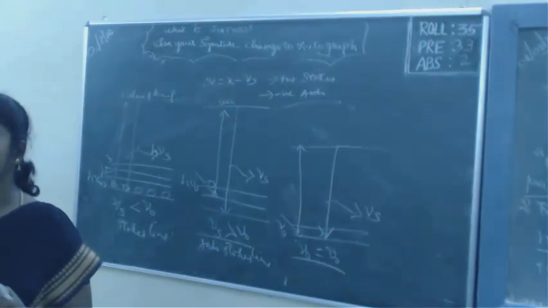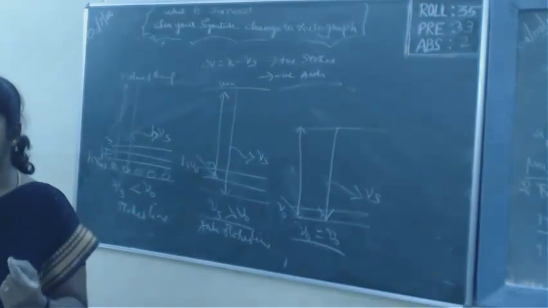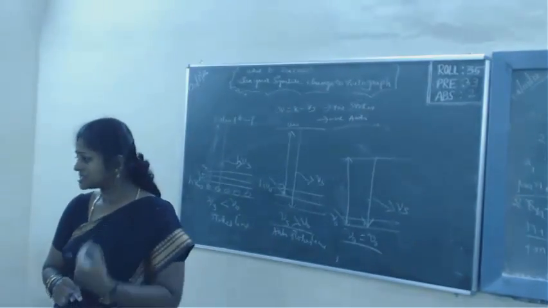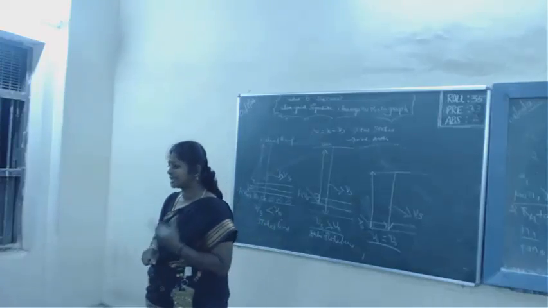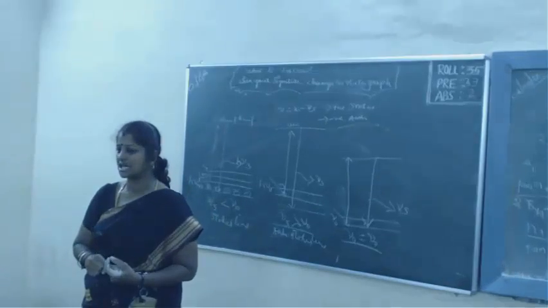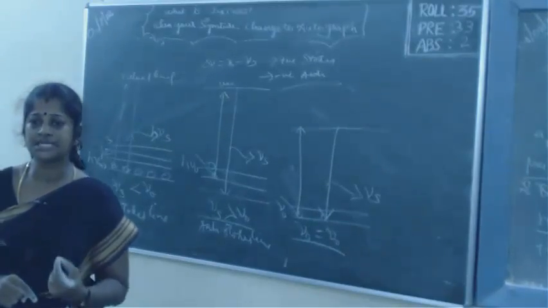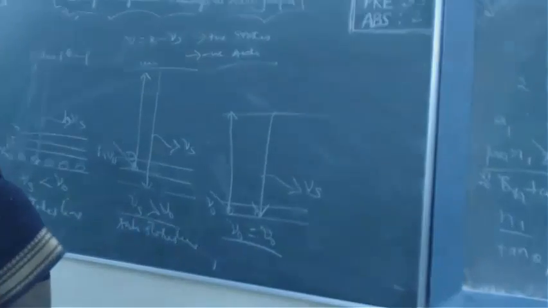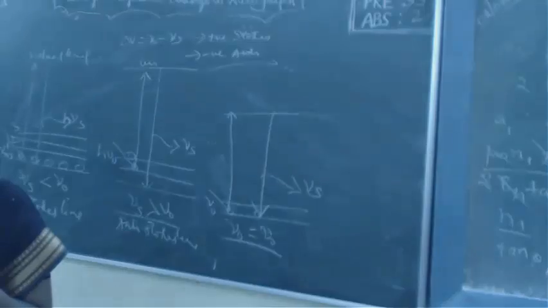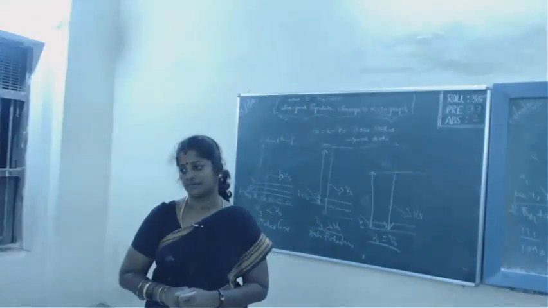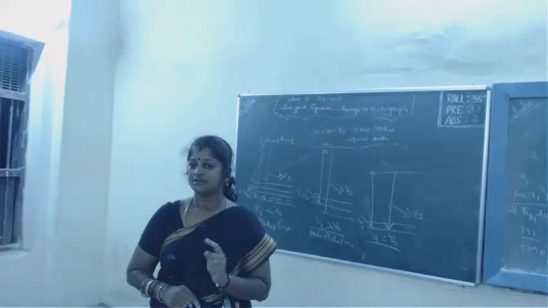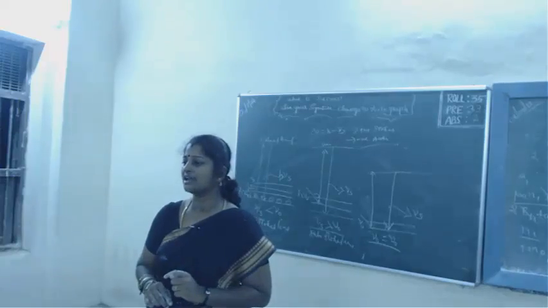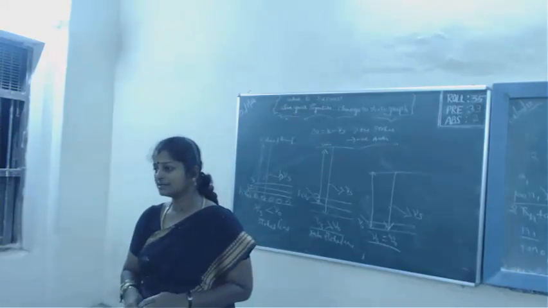Then you will explain with the quantum theory. Each photon of energy h nu naught, incident on each atom, goes to the excited state and comes down, giving out radiation of the same frequency as the incident frequency. The Rayleigh line is formed. When the frequency of the scattered radiation is less than the incident frequency, it forms a Stokes line; when it is more than the incident frequency, an anti-Stokes line. The change in frequency is the Raman shift, positive for Stokes and negative for anti-Stokes. Clear?